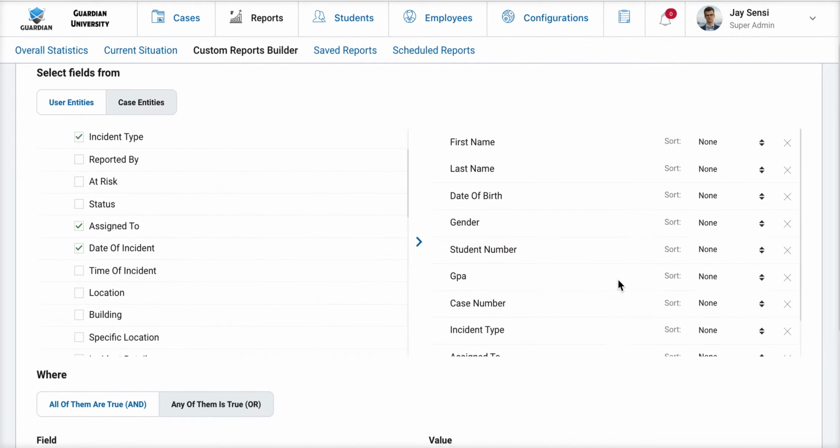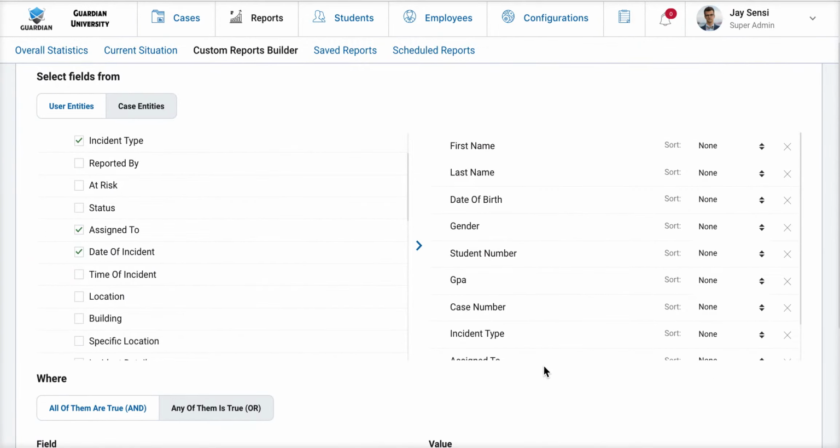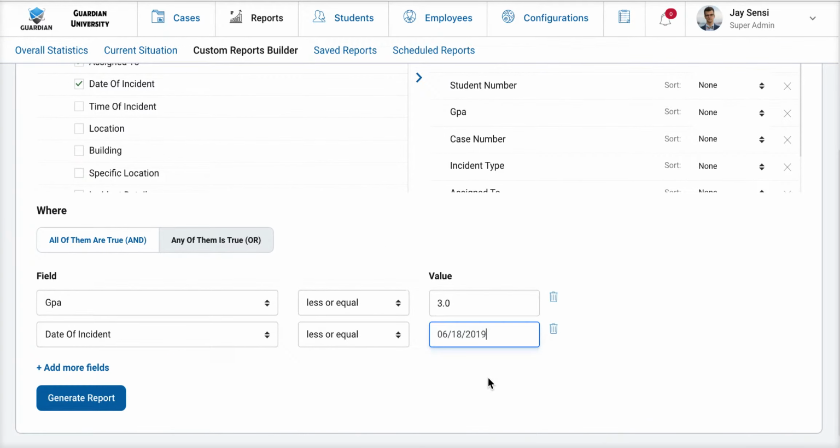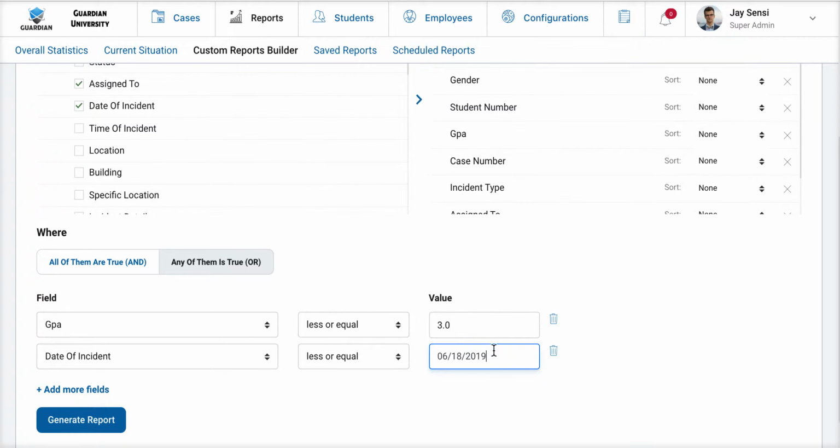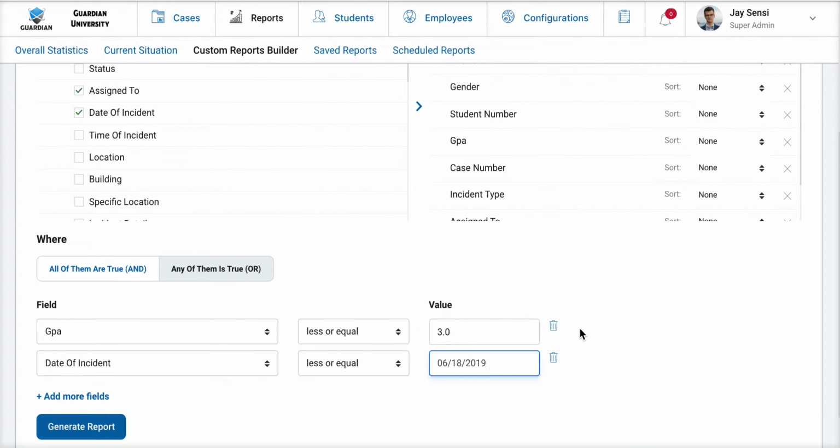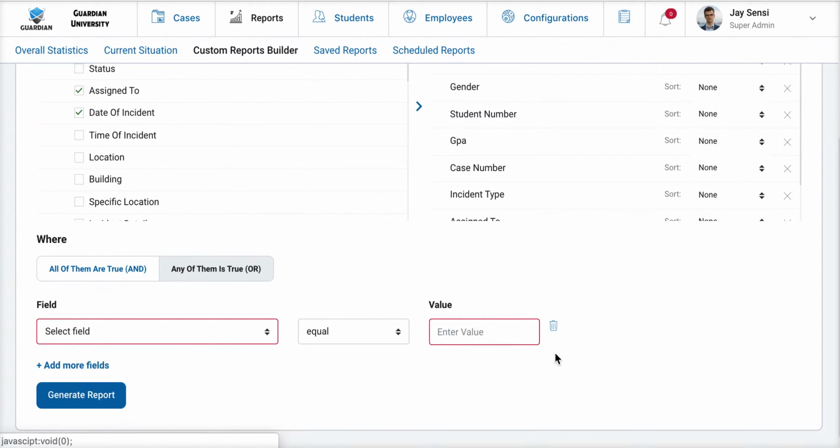Now this report is going to run and it's going to look for information that either meets this criteria of somebody having a GPA less than 3 or has a date of incident before June 18th. So you can feel free to use these conditions as you see fit, or if you don't need them at all, you can simply keep them blank.